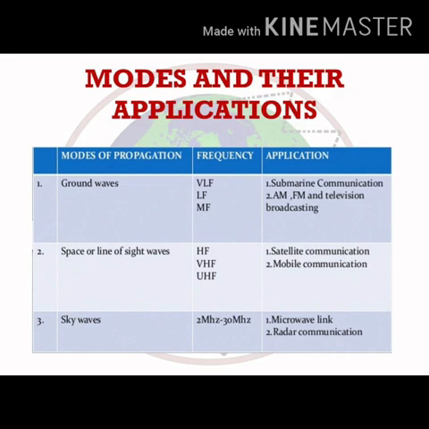The applications are satellite communication and mobile communication. The third one is the sky waves, which operate on 2 MHz to 30 MHz frequencies, and the applications are microwave link and radar communication. Now let's look at all of these three in detail.